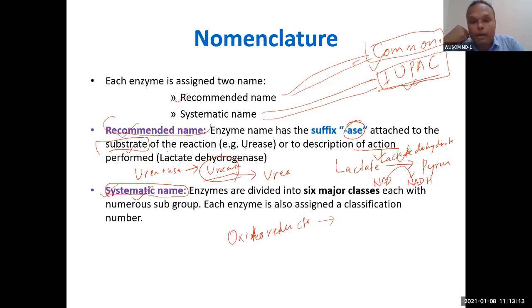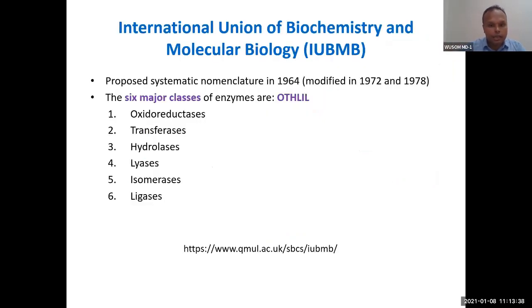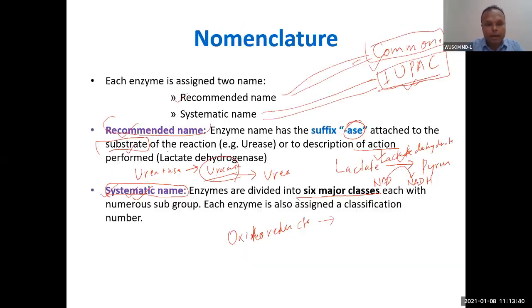So this is a very big impact in understanding biochemistry, because everything in biochemistry is about enzymes and enzymatic reactions. This classification becomes very important for your understanding. So we classify enzymes first into 6 categories, and then according to that category we name. Just see these 6 categories. So this systematic name is related to classification. We classify, then name it.